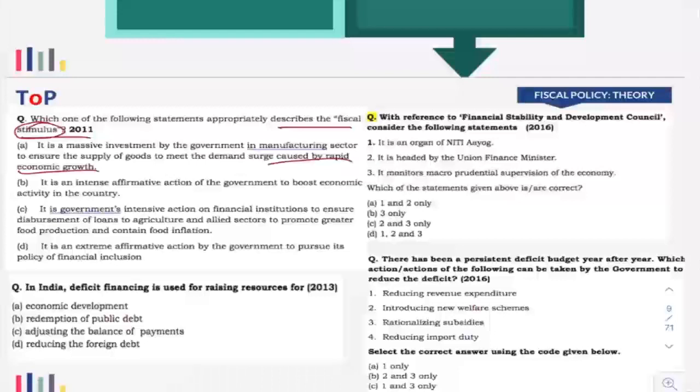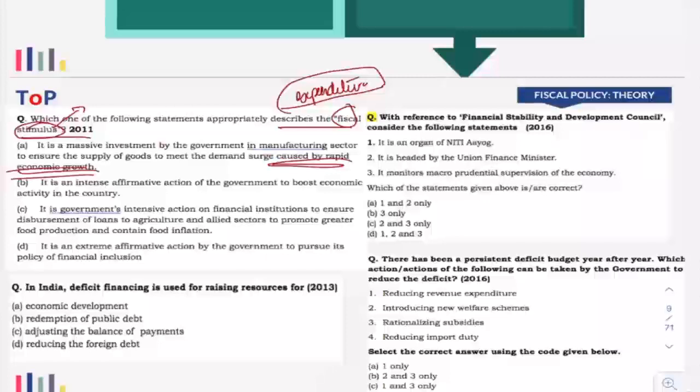You have to understand that even if you haven't studied that, you have to use your logic based on the terms given in the question. Stimulus means we are stimulating something, giving a push to something. Fiscal means something related to government expenditure. Why are we using government expenditure to push our economy? Is it because we have rapid economic growth? No, there is no logic in that, right?